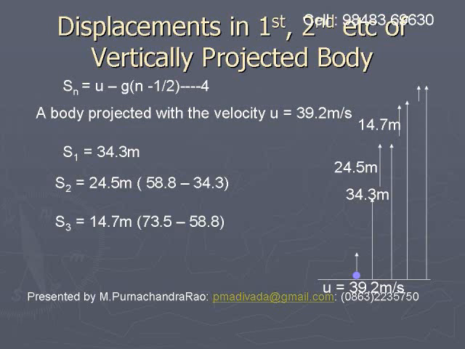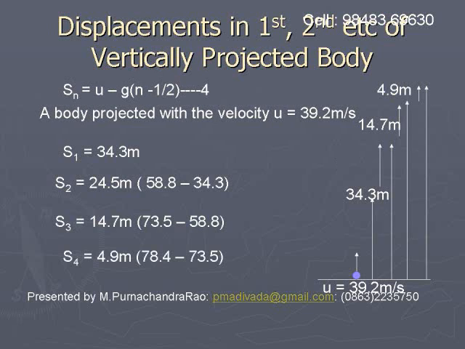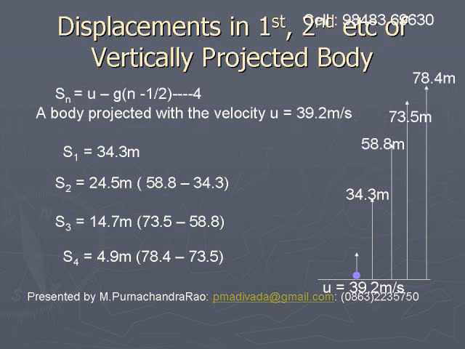Using these values, we will get S1 is equal to 34.3 meters, S2 is equal to 24.5 meters, S3 is equal to 14.7 meters, and S4 is equal to 4.9 meters. These values are shown here at the right side.